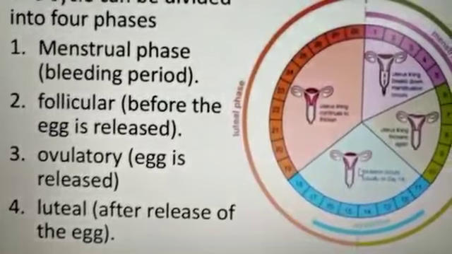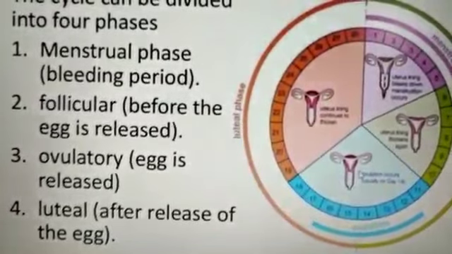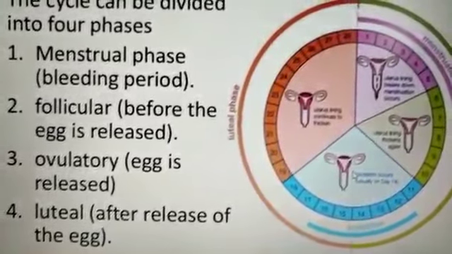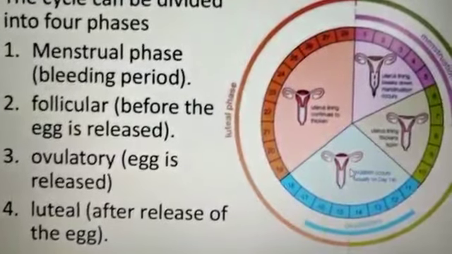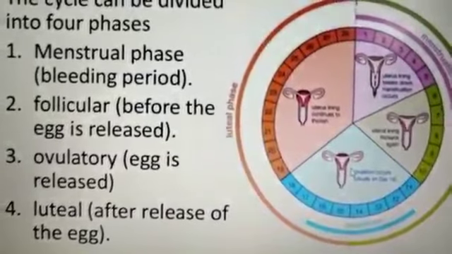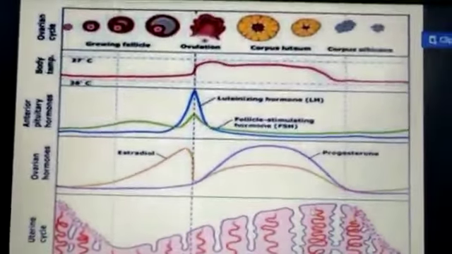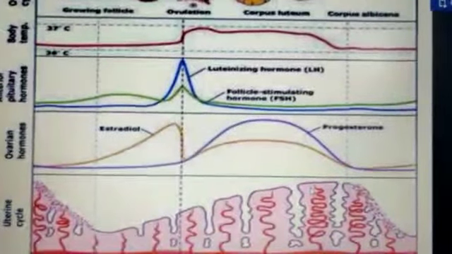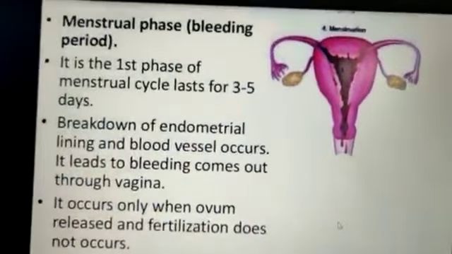The menstruation phase is the bleeding phase. The follicular phase is before the egg is released, in the third, ovulatory, the egg is released, and luteal is after release of the egg. These are the cyclical changes that take place during the menstruation cycle and the development of an ova.